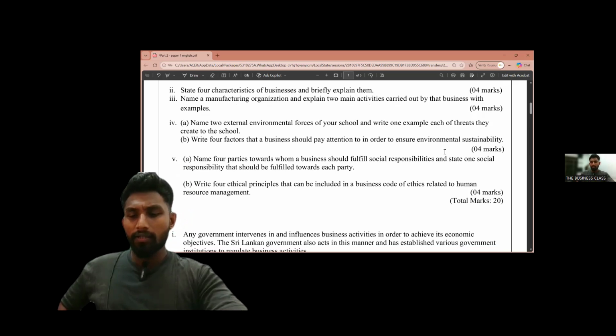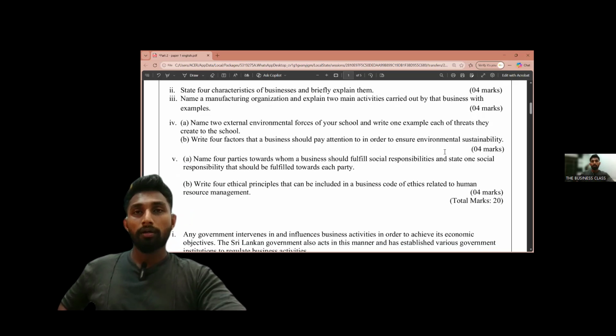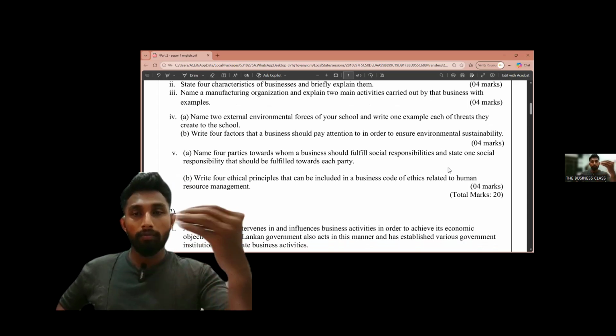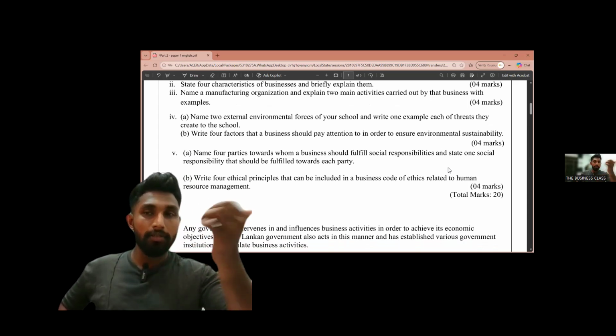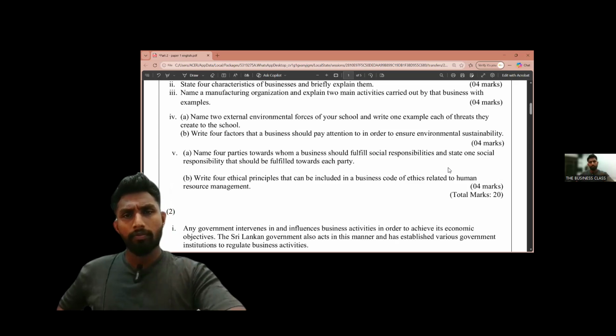The next thing that we can use for sustainability of the environment is pollution prevention, right? Businesses are doing a lot of polluting things. So to ensure environmental sustainability, a business can prevent pollution. Okay.